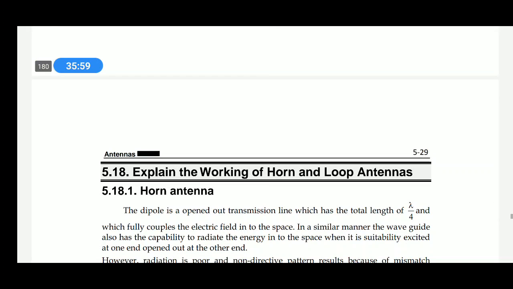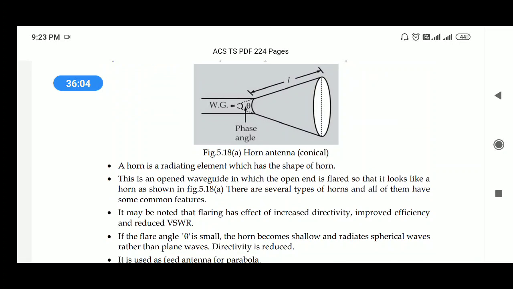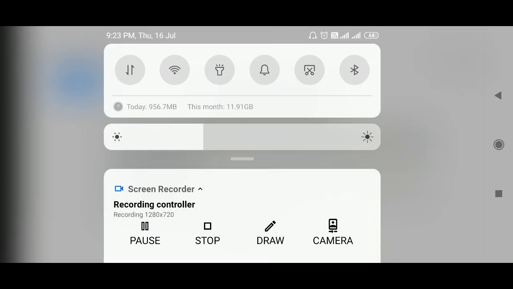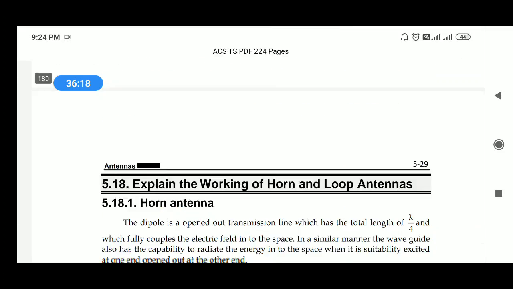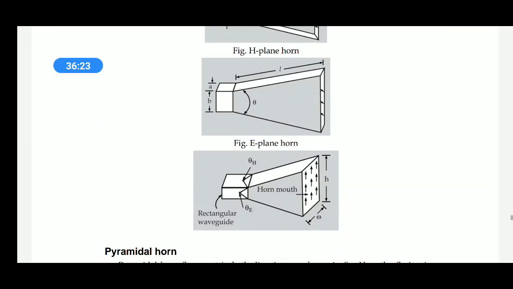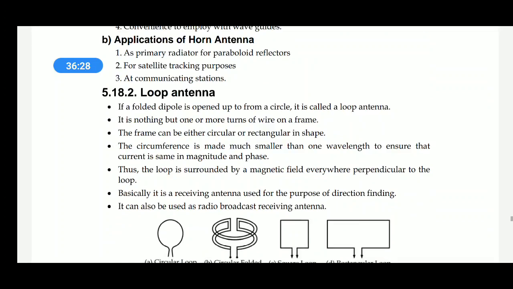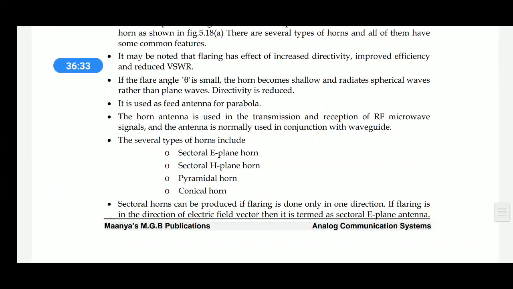Horn antenna, loop antenna, these are different antennas we should read.